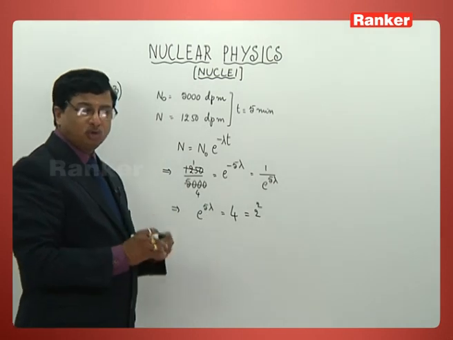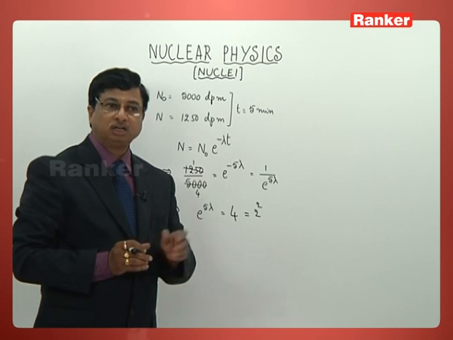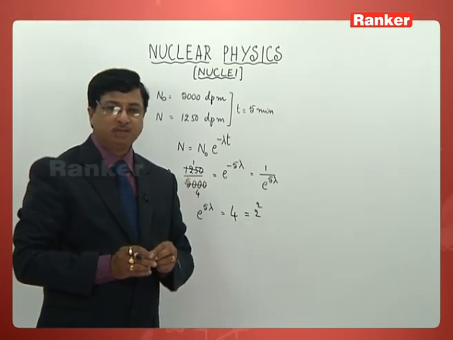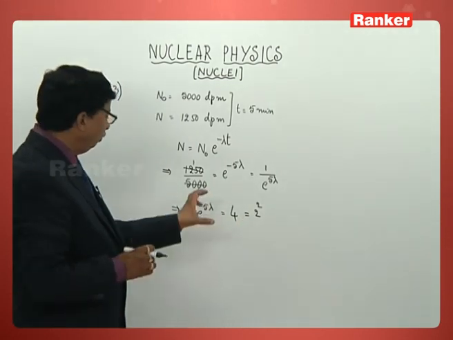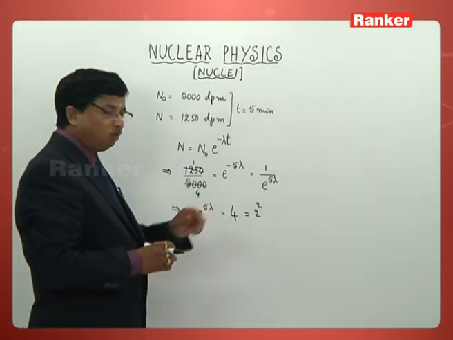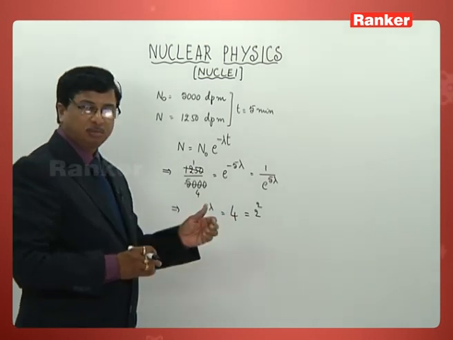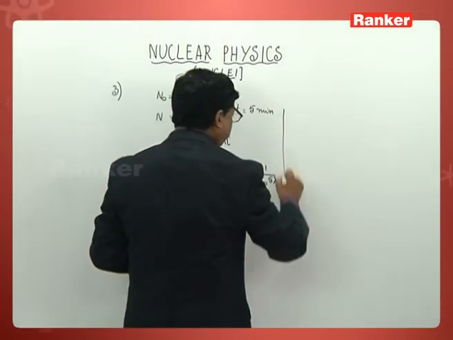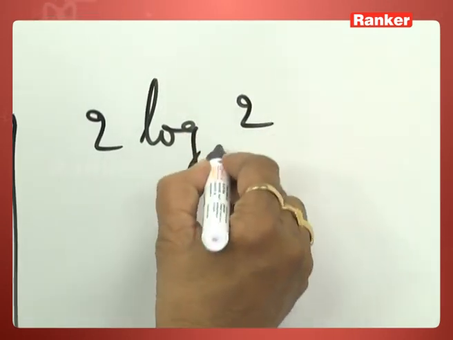In fact, he is giving the options in terms of log 2, not in terms of log 4. All the 4 options have log 2. So better write this 4 value as 2 square. Now you can write e to the power 5 lambda is equal to 2 square. Take the logarithmic values there. So what can we write now? This can be rewritten this way, 2 log 2 to the base e.